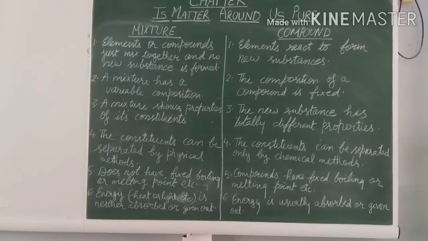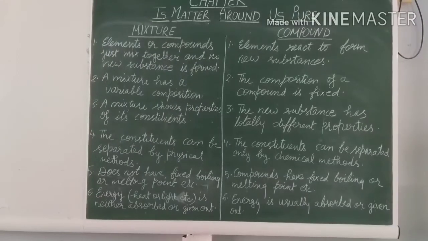But in a compound, the new substance has totally different properties. Water की बात करें, that is a compound. It does not show the properties of hydrogen and oxygen separately. It shows its own properties. Water has its own properties. So we can say that the new substance that is formed is known as a compound. It has its own different properties and does not show the properties of its constituents.